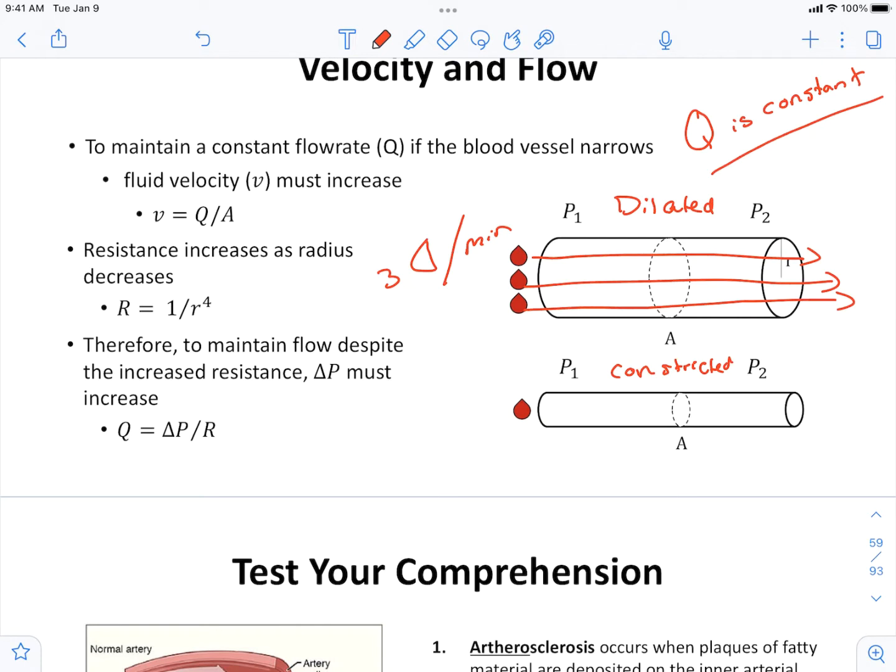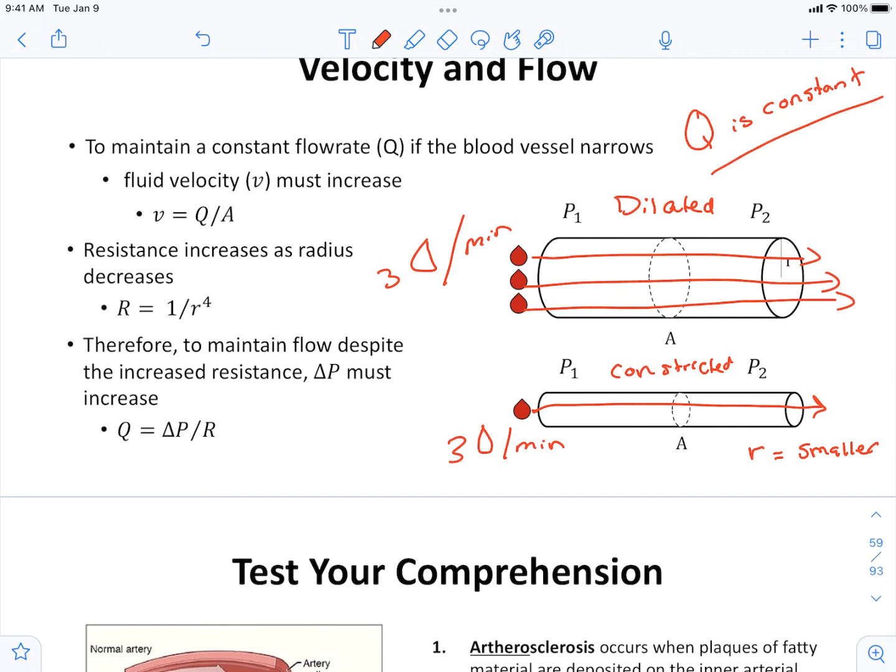Now if I want to move exactly the same in the smaller tube, instead of moving 3 at a time, I can only move 1 at a time. But if my goal is to keep Q constant, then I must have 3 drops of blood moving per minute. The only way I can make sure this stays the same when I have a smaller diameter is by increasing the rate of flow.